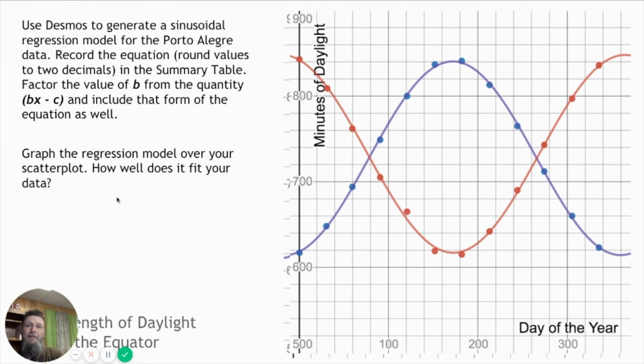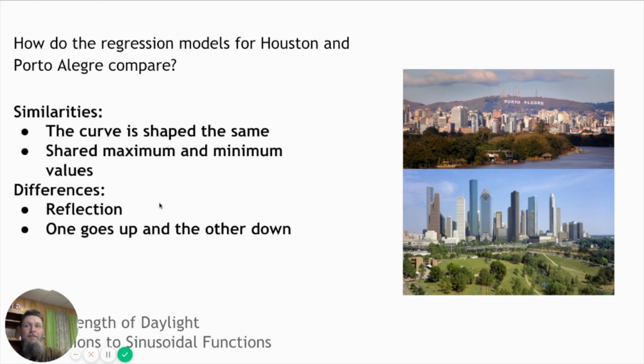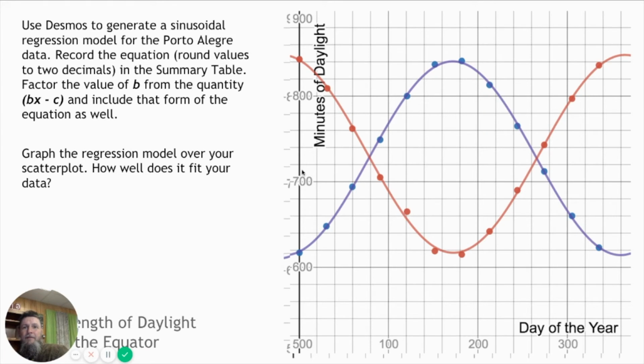I mean, I think that's what it says too. The similarities: they're shaped the same. They have the same maximum and minimum. They reflect each other. That's a difference, and one goes up and the other goes down. Let's take a look at what that means. Yeah, one's going down while the other's going up, and then when the other one's going down, it's going up. The maximum and the minimum are in 2 different spots.